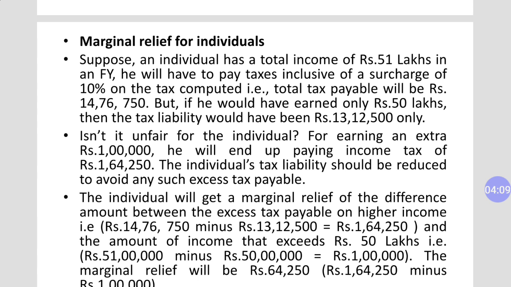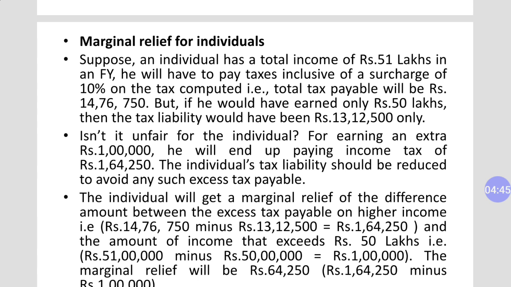So my dear student, as you can see, only on the increment of 1 lakh he has to pay 1,64,250 as extra tax on the income. So the individual's tax liability should be reduced to avoid such excess tax payable. So what excess tax is he paying? This is called excess tax payable. The reduction of this excess tax payment is called marginal relief.